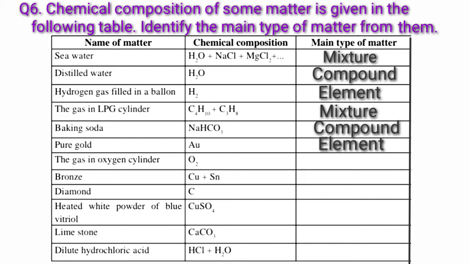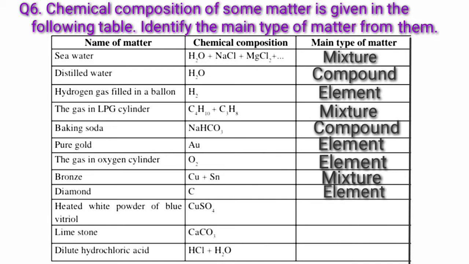Name of matter the gas in oxygen cylinder. Chemical composition O2. Main type of matter element. Name of matter bronze. Chemical composition Cu plus Sn. Main type of matter mixture. Name of matter diamond. Chemical composition C. Main type of matter element.